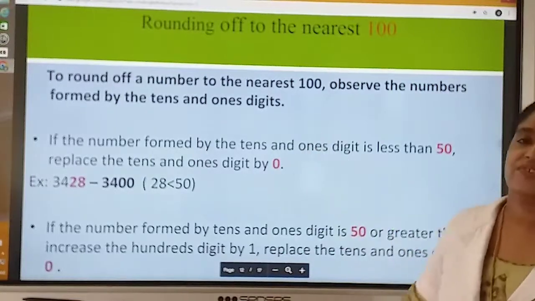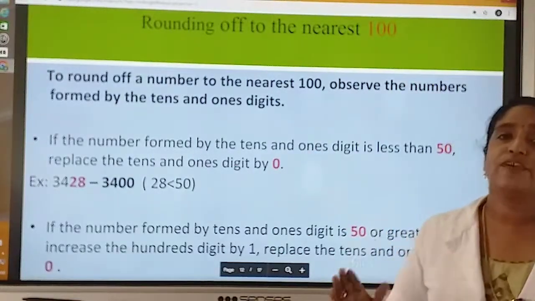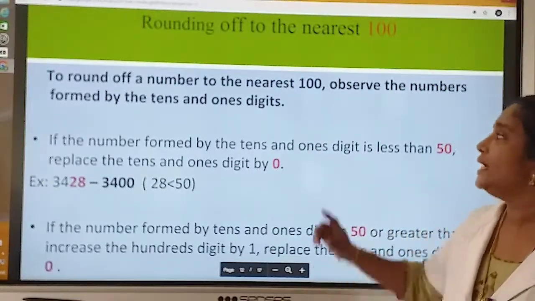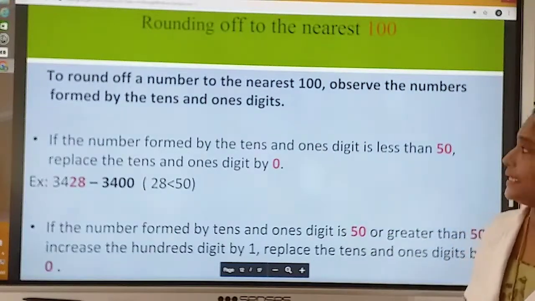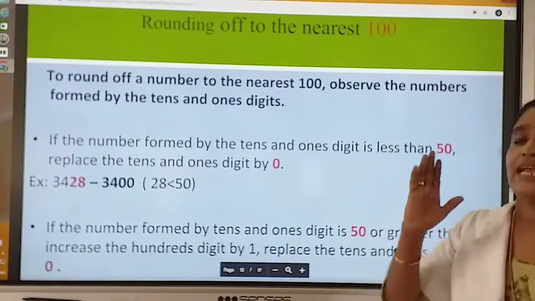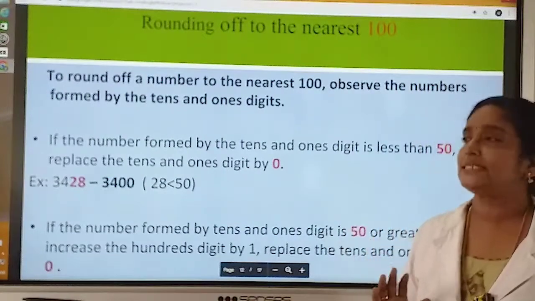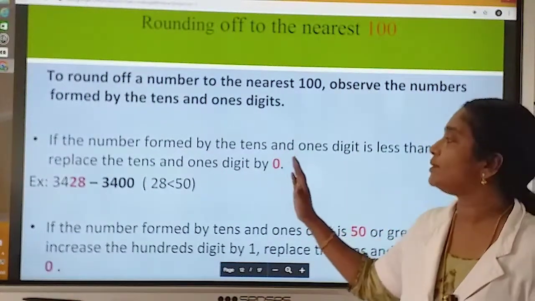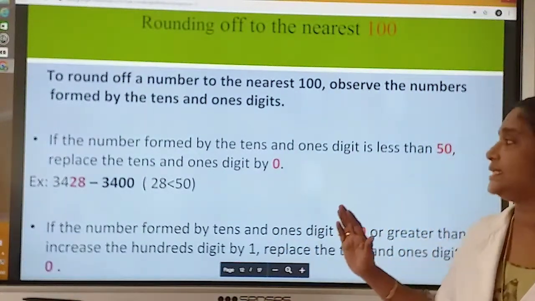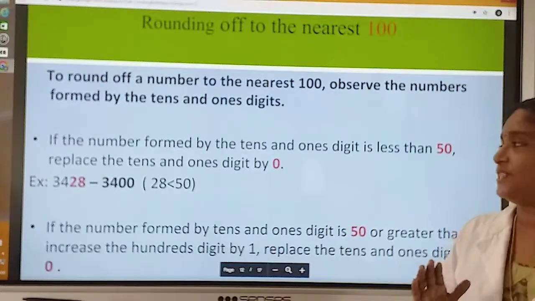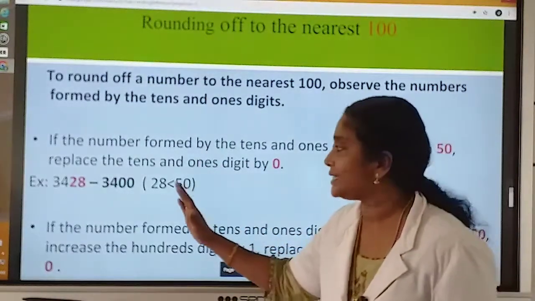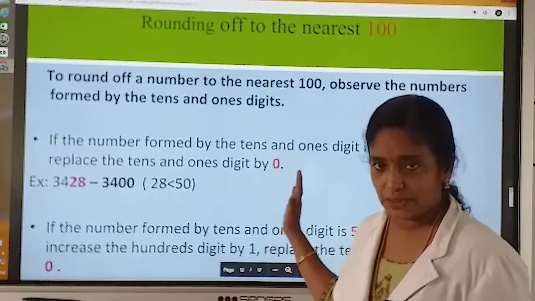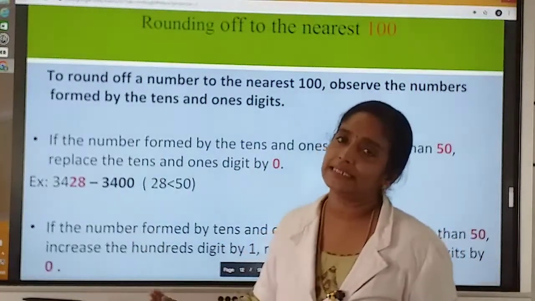Okay children, next we can study how to round off a number to nearest 100. To round off a number to nearest 100, we want to observe its tens place and ones place digit. If the number formed by the tens and ones digit is less than 50, we want to replace the tens and ones digit by 0 and retain other digits as it is.